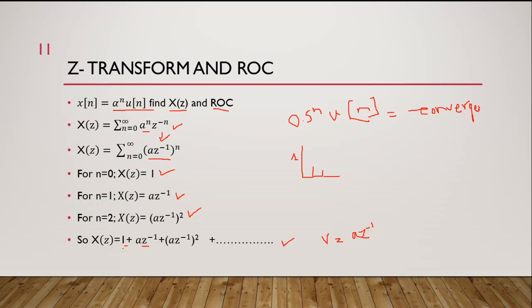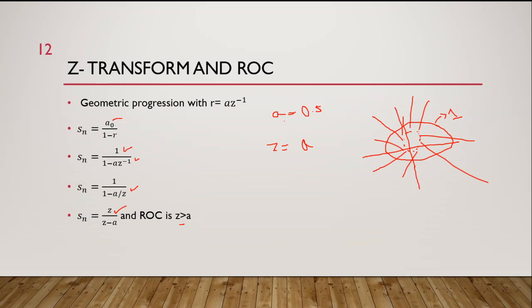To know about stability in the Z transform region of convergence, we look at the unit circle. If the region of convergence includes the unit circle, we say that the system is stable. If the region of convergence does not include the unit circle, we say that the system is unstable.